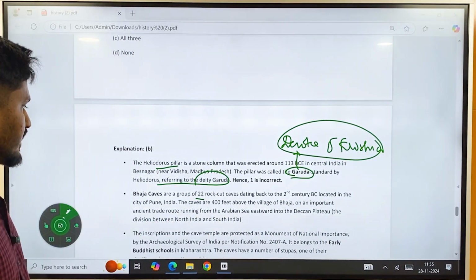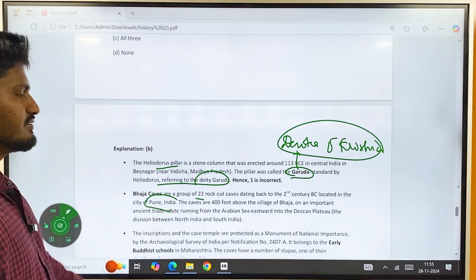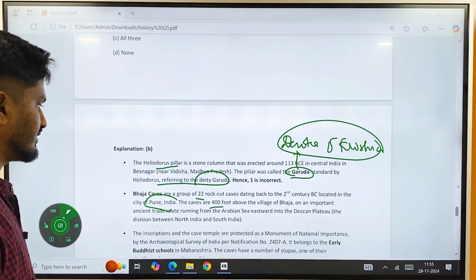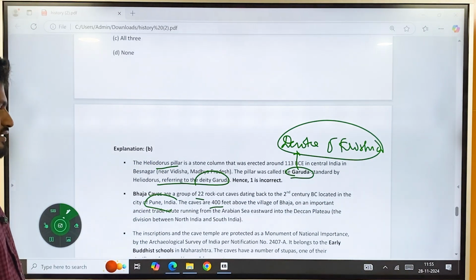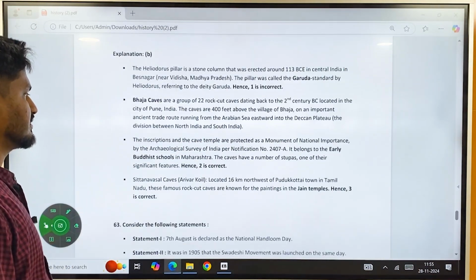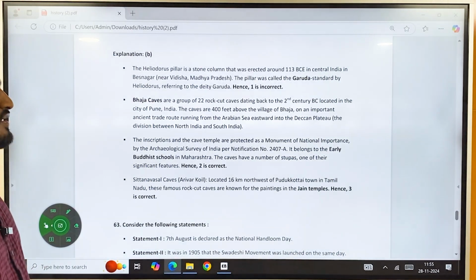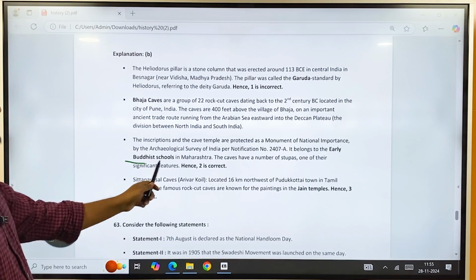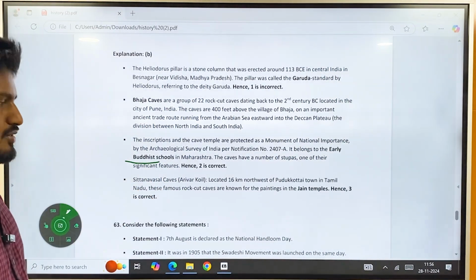century BC, located in the city of Pune in India. These caves are 400 feet above the village of Bhaja at an important ancient trade route running from the Arabian Sea eastwards. The inscriptions and the cave temple are protected monuments of national importance. It belongs to early Buddhist schools in Maharashtra. So statement number 2 is correct.